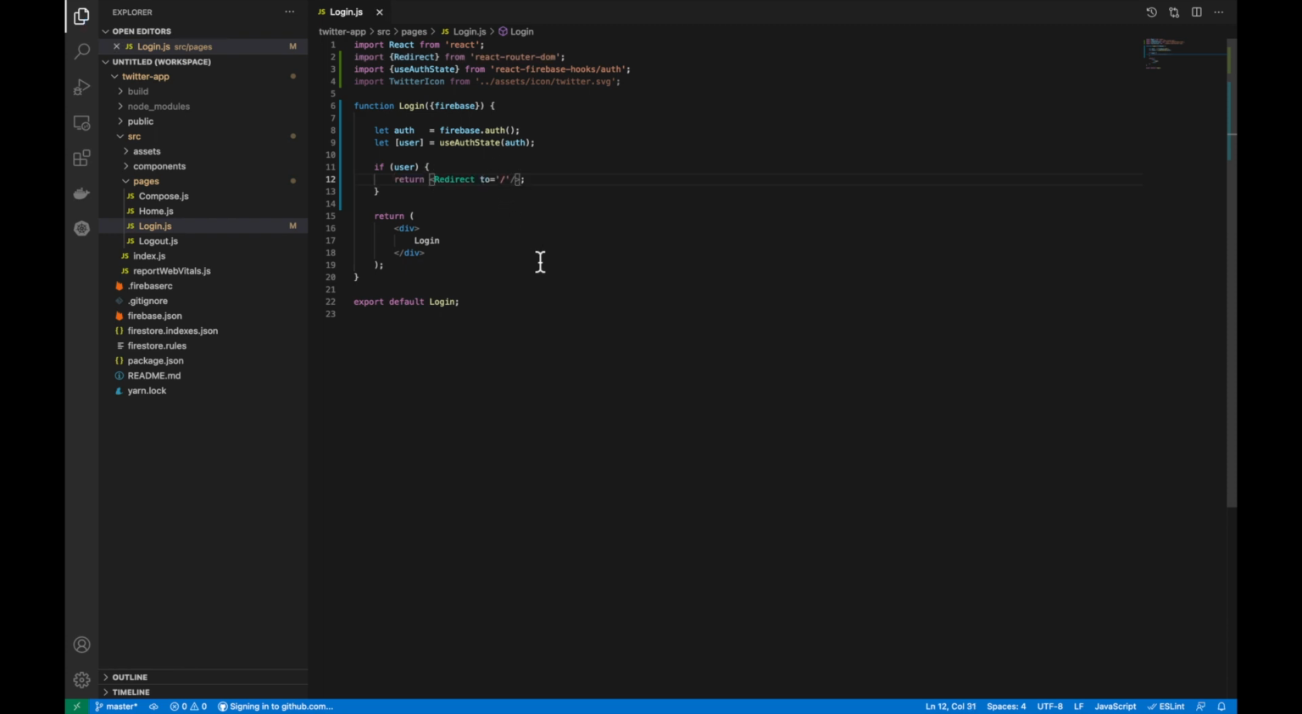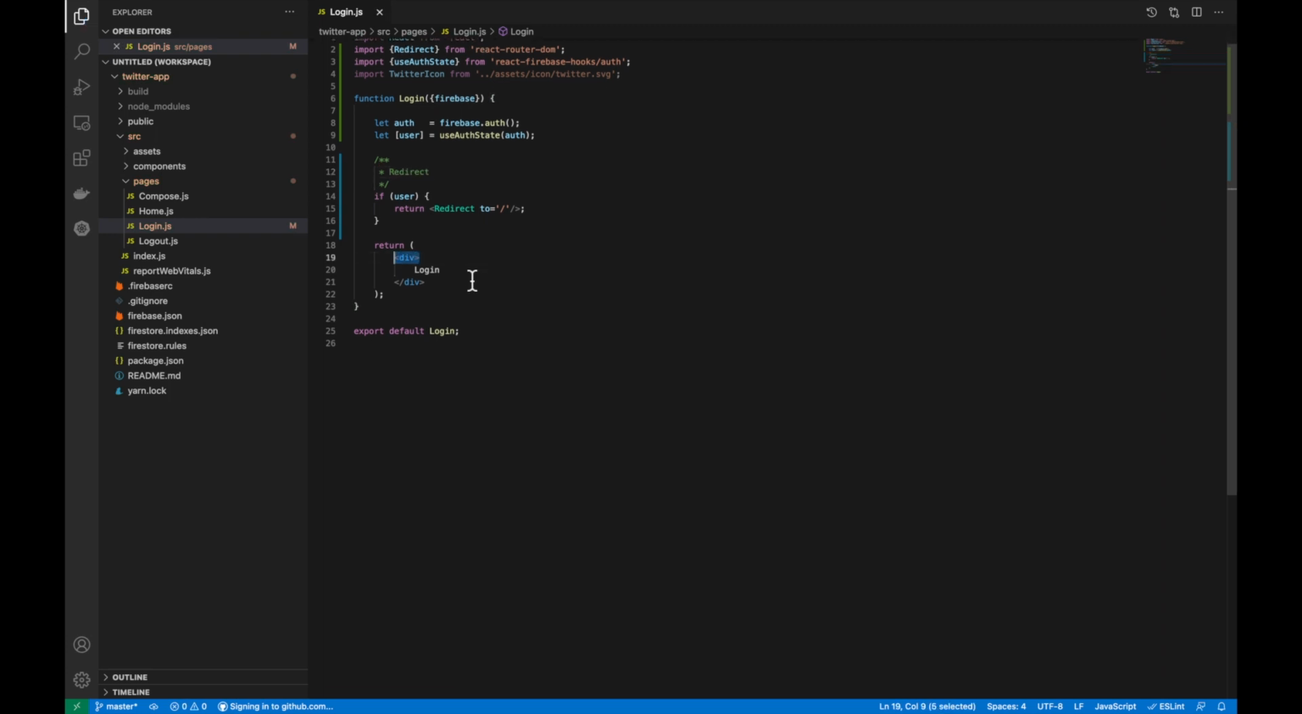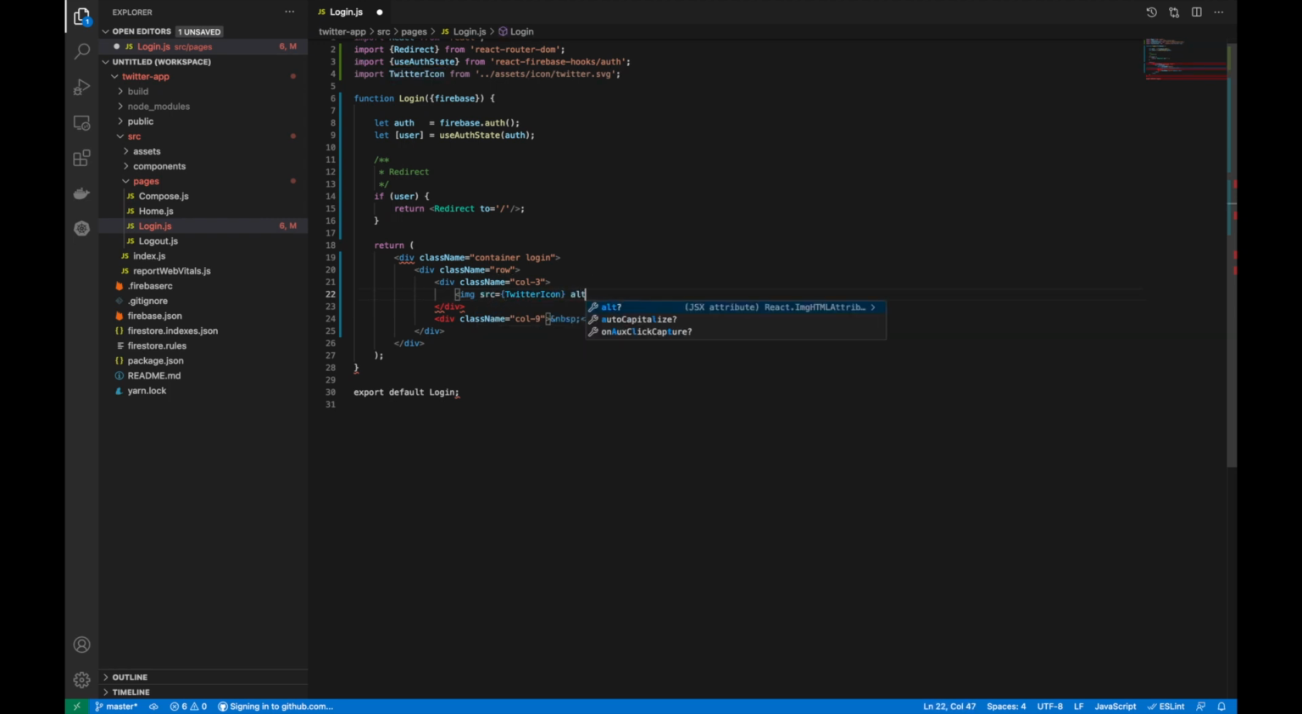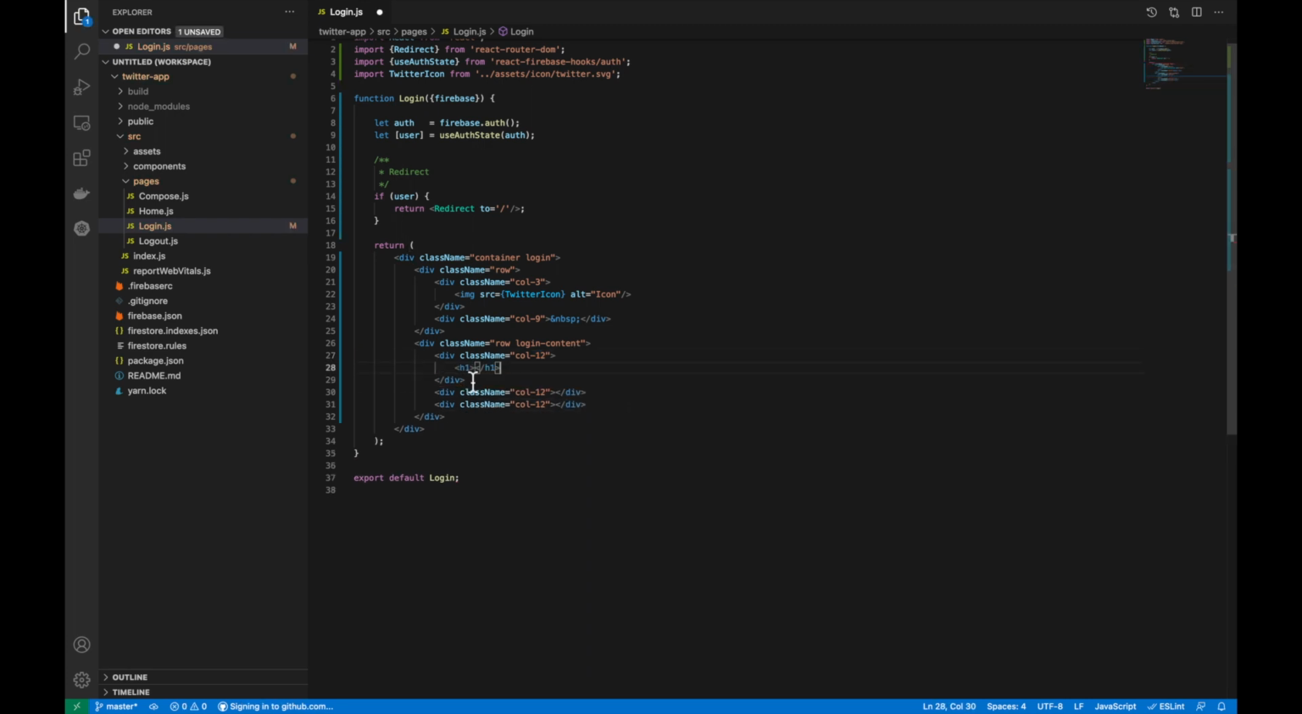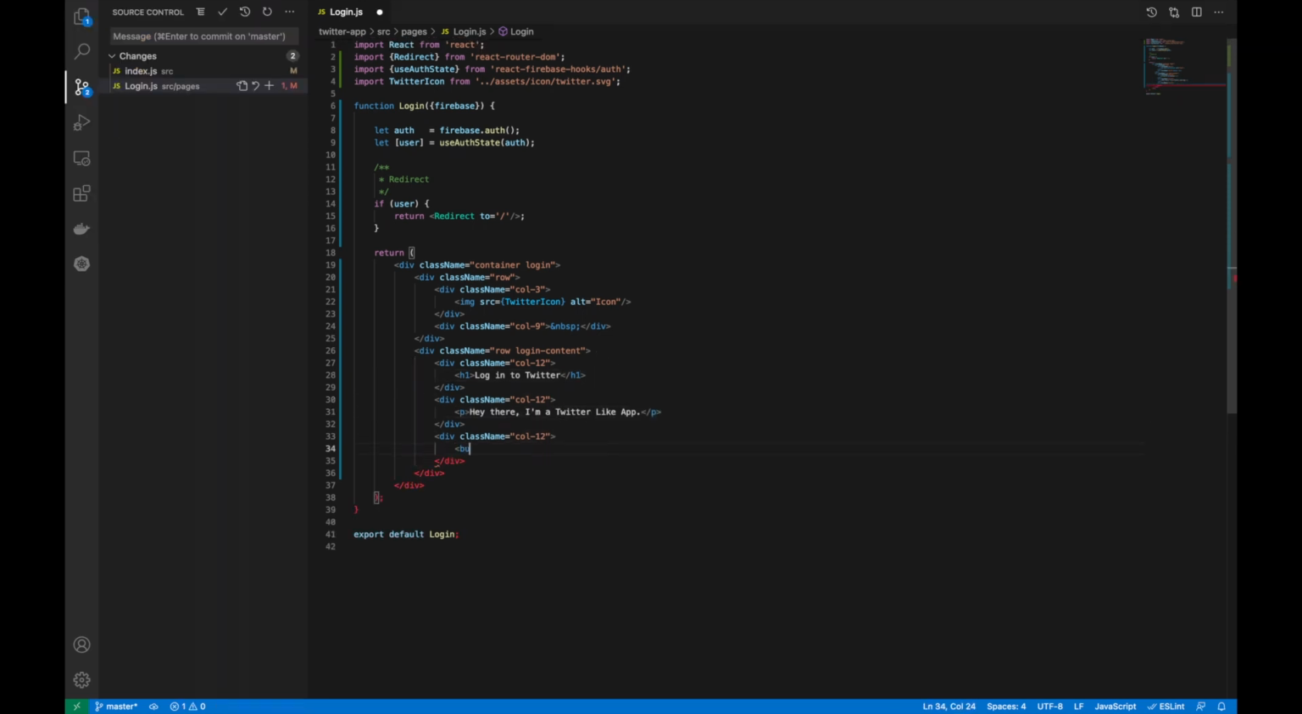So if we're a user, we want to do a redirect straight to the home page because we're already logged in. Then we want to add in a class name of container and login, add in another div with a row, delete that login, and then we're going to add in a col3 and a col9. Col9 will have a non-breaking space for the moment, and inside of our col3 we're just going to include the Twitter icon which we imported from the assets. Add another row with an extra class login content, and inside of there we want to have a col12 div. Duplicate that a few times, add a h1 for the first one, log into Twitter, the second one a paragraph with whatever text you want, and a third one with a button, login.